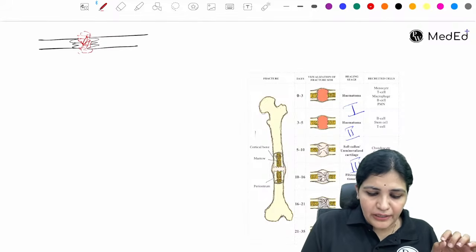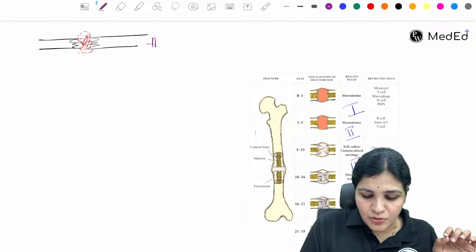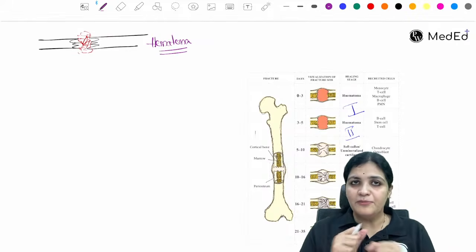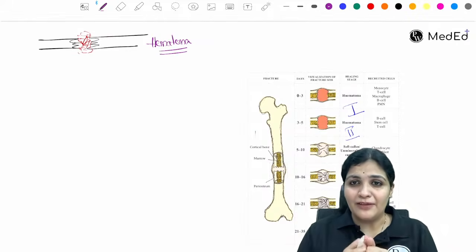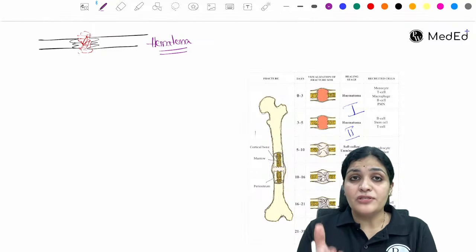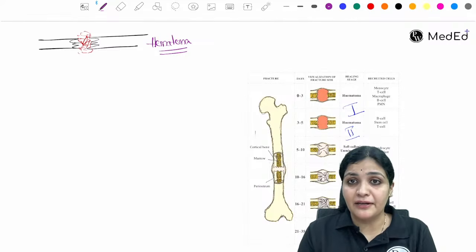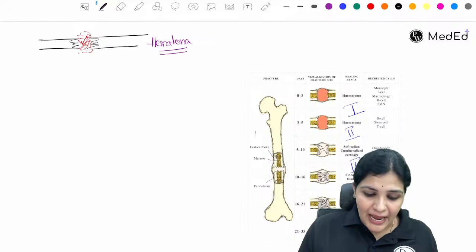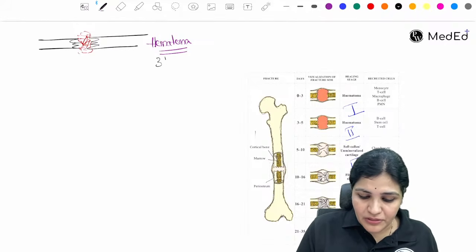So this pooling of the blood as soon as the injury happens is called the stage of hematoma. And now the fracture is fragile and it keeps moving, hence the patient will have severe pain and you need to splint it immediately because the fracture movement has to be restricted for reducing the pain, right? So that is hematoma, and this is there up to 3 days.